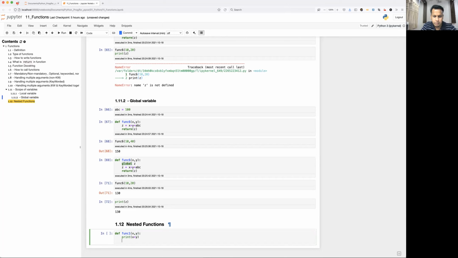Now inside this, I'm going to use another function, def func2, taking a and b, and a plus b. So this function can be used once it is defined. Similarly, this function will be used once it is defined. Okay, so I'm just printing it.